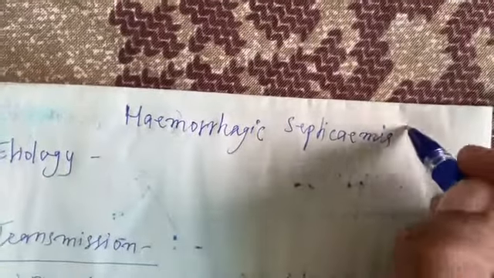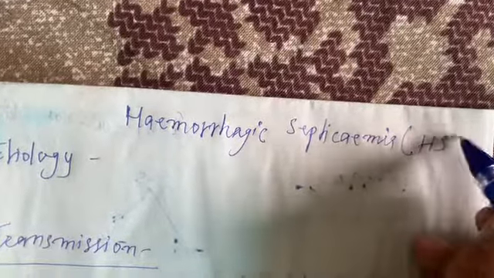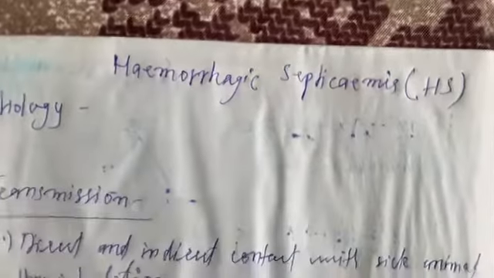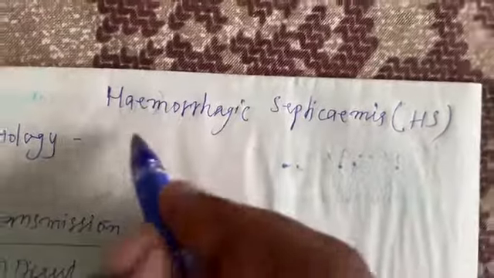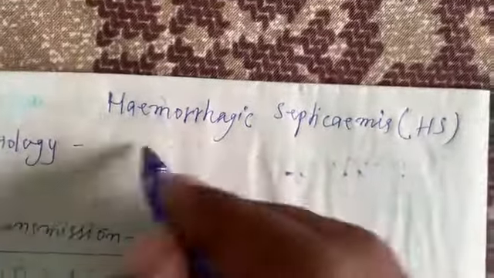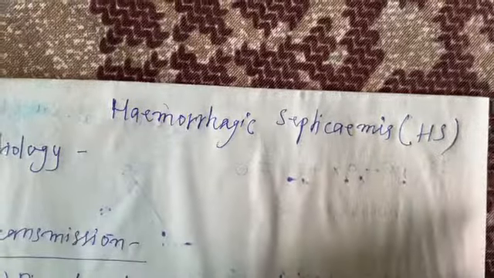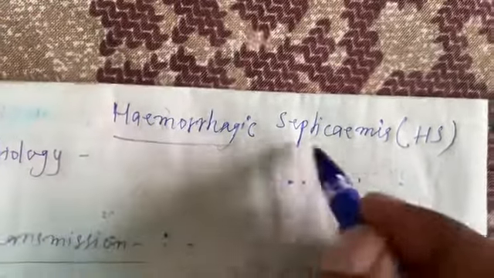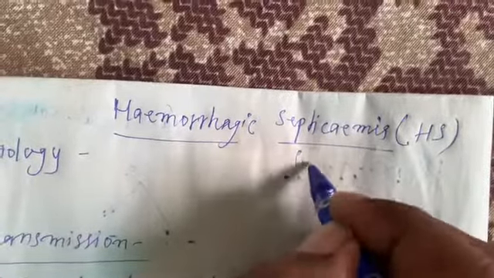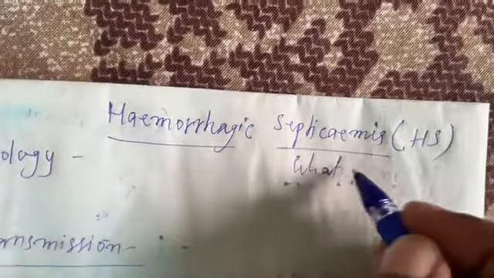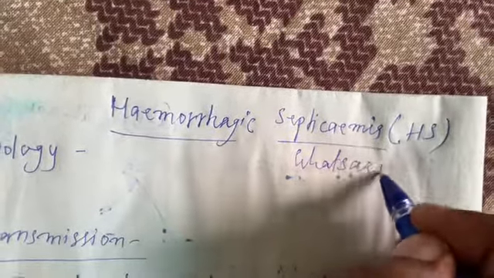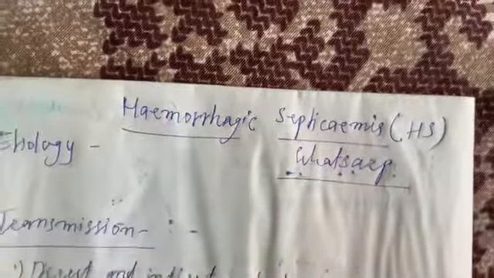In short, it is also known as HS disease. The synonym for this disease is gut surf. By this name also this disease is known, gut surf.